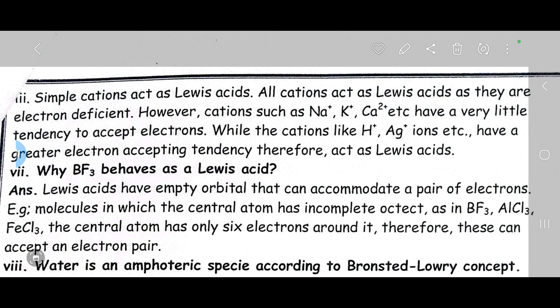However, cations like sodium, potassium and calcium have very little tendency to accept the electrons. Why? Because their valence shells after donating the electrons are complete. They have 8 electrons in their valence shells. That's why they have less tendency to accept the electrons. On the other hand, cations like H+ and Ag+ have the tendency to accept the electrons, and that's why they can act as Lewis acids.